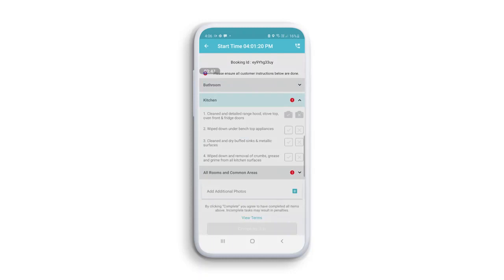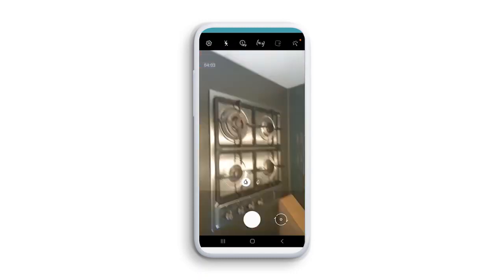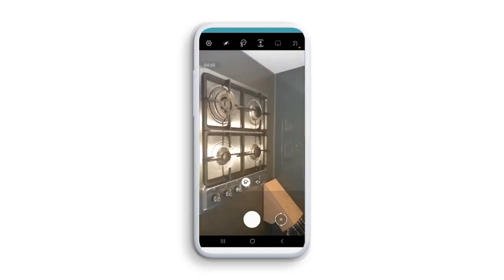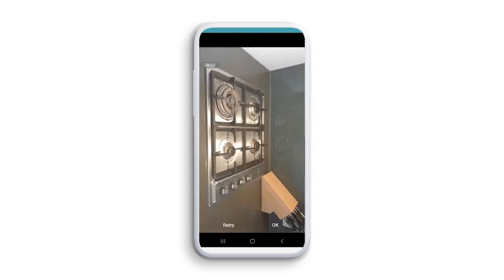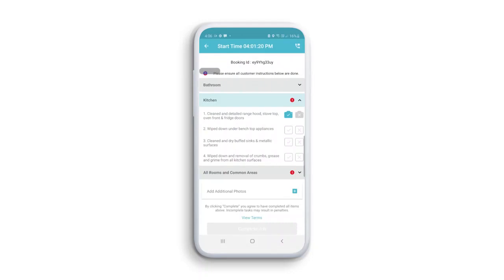The first checklist item is cleaned and detailed range hood, stovetop, oven front, and fridge doors. A good shot here to use is the stovetop. Take a photo, ensuring the stovetop is sparkling clean. Next is wipe down bench, under bench top appliances. Then, cleaned and dry buff sinks and metallic surfaces. Now move on to wipe down and removal of crumbs, grease and grime from all kitchen surfaces and check off the item.